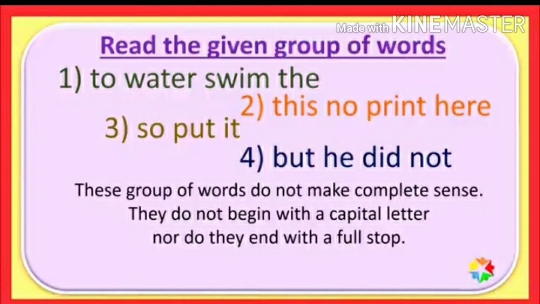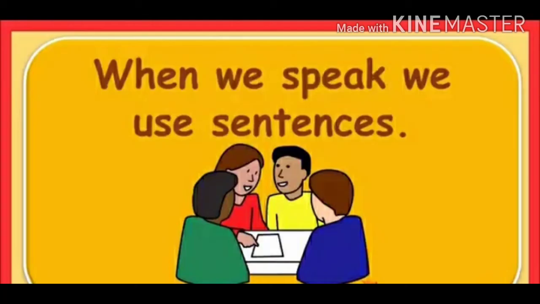Now read the given group of words, children. First one. To water swim the. Second, this no print here. Third, so put it. Fourth, but he did not. So these are also group of words. They are put together, but it does not make complete sense. It does not begin with a capital letter, neither does it end with a full stop. Therefore, it is not a sentence. So you should always remember that a sentence should give you complete meaning.